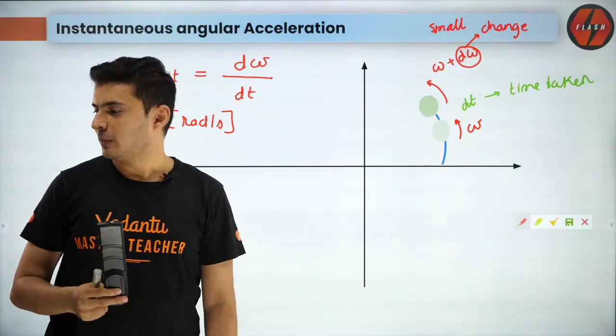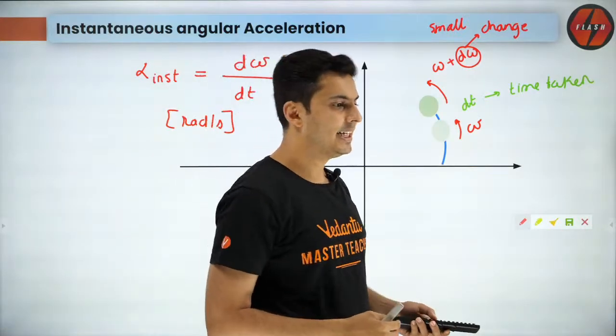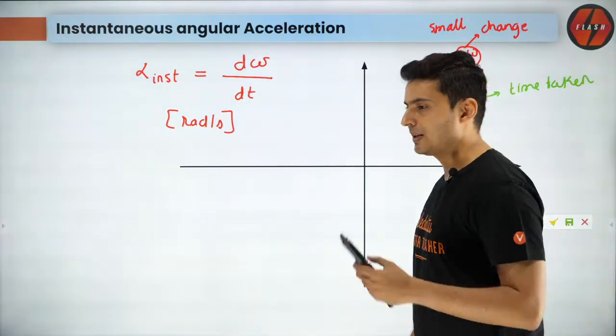Dimensions of angular velocity, Gopal, I just mentioned it is radians per second, right? I just mentioned it just some time back. Alright, very good.